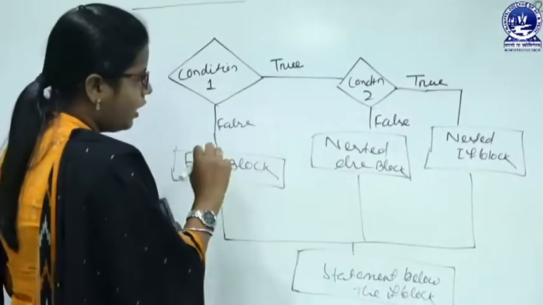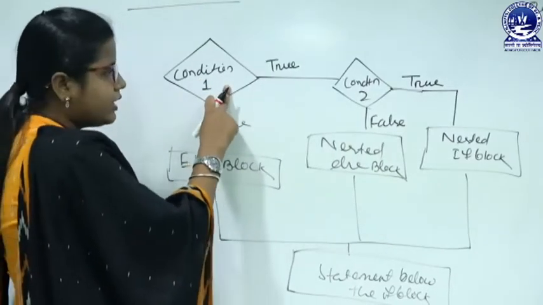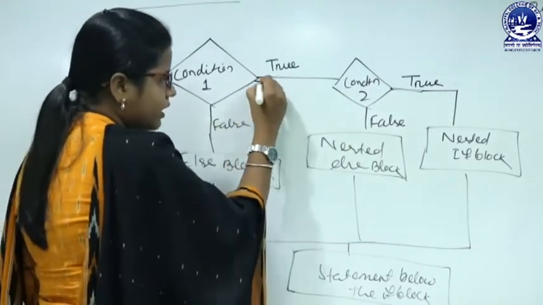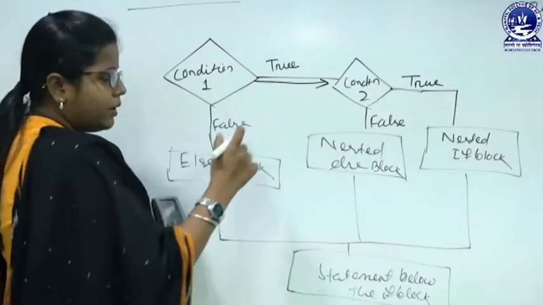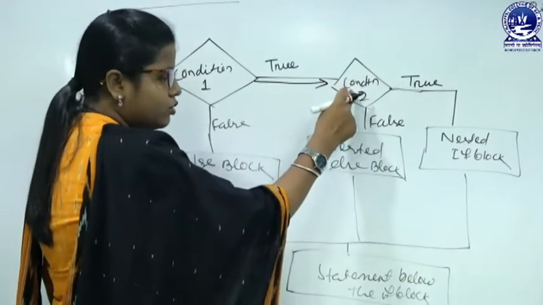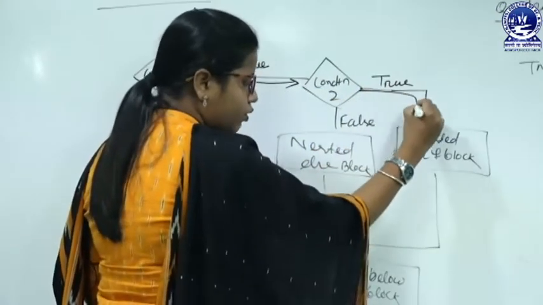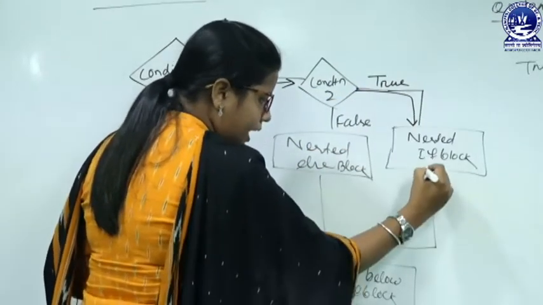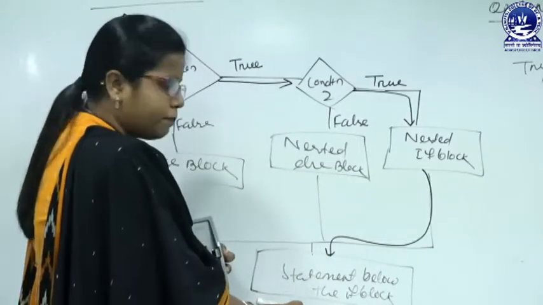So, see here how the control flows. First condition 1 will get evaluated. If it is true, then the control flows from the condition to the outer if block, and again we have condition 2. We have to check the condition. If it is true, then we will go for the nested if block, and after that we go for the statement below the if block.